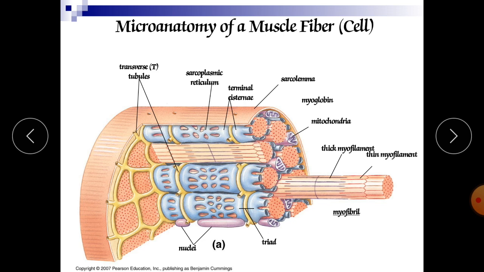The cytoplasm appears stuffed with little threads. So they are thread-like structures. That's why they are called microfibrils. Fibrils means fibers, means thread. These microfibrils are about 2 micrometers in diameter and extend the entire length of the muscle fibers.